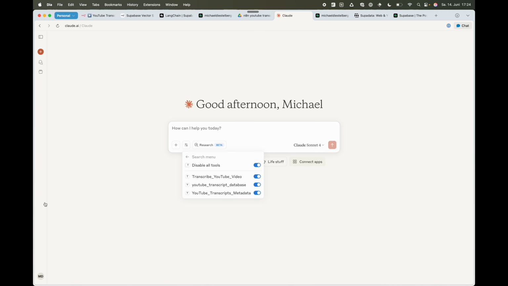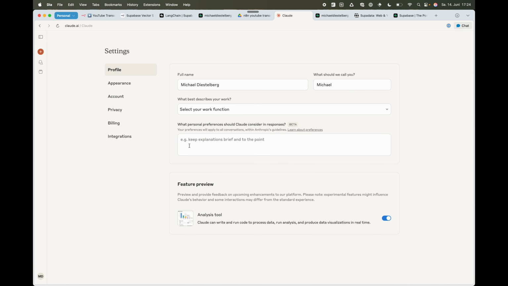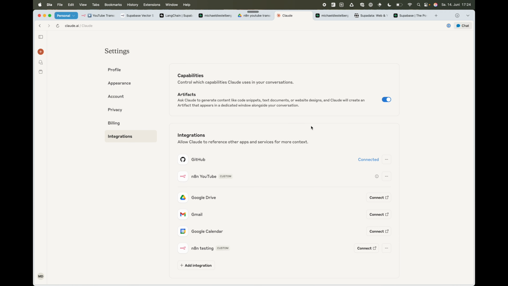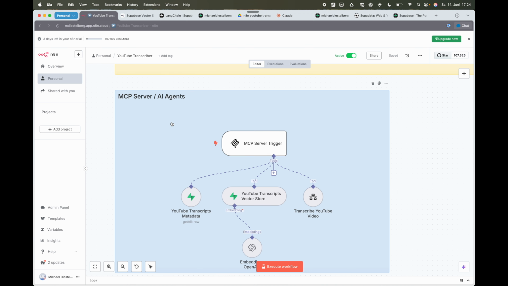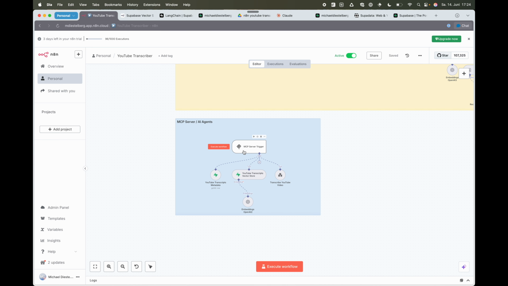And the way to do this in Claude is to go in your settings panel and then into integrations, and add a new integration over here, integration name and integration URL. The integration URL you are getting from this MCP server trigger. Just click on it and you can copy paste the URL from there. With that,